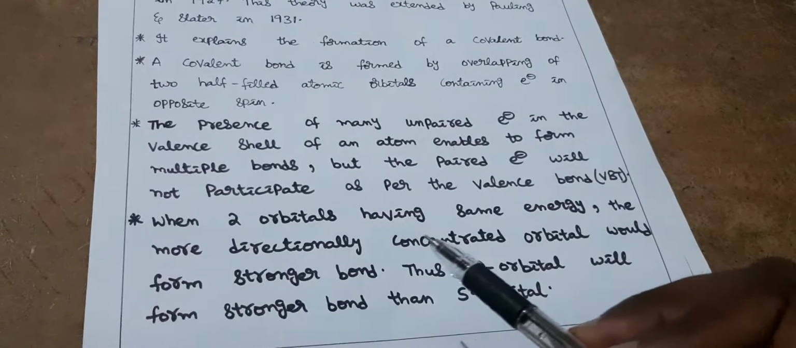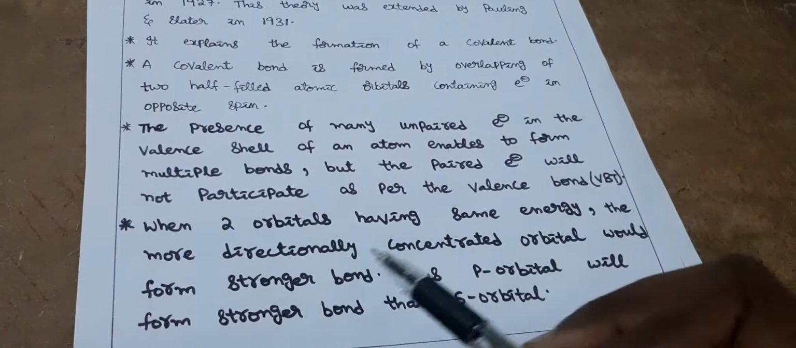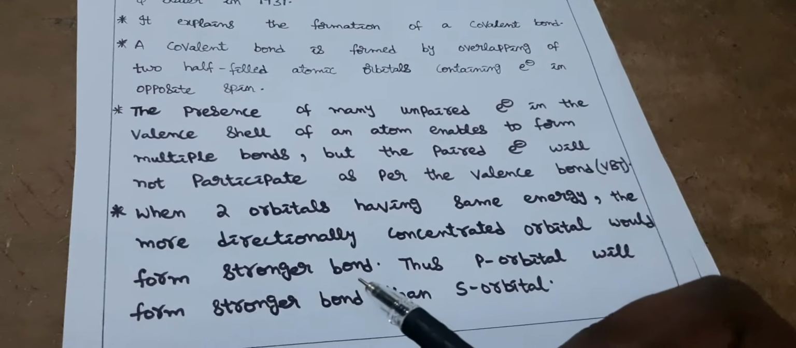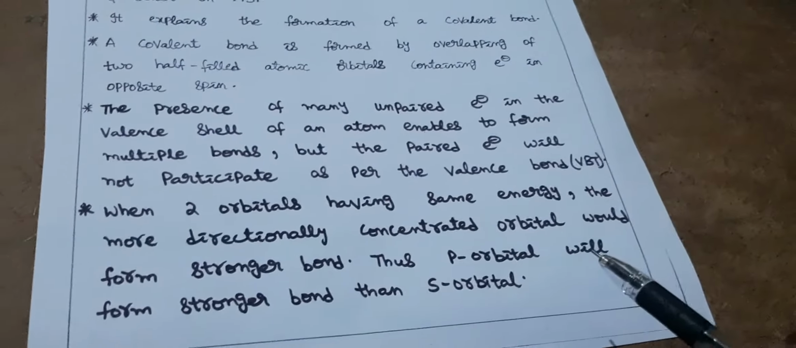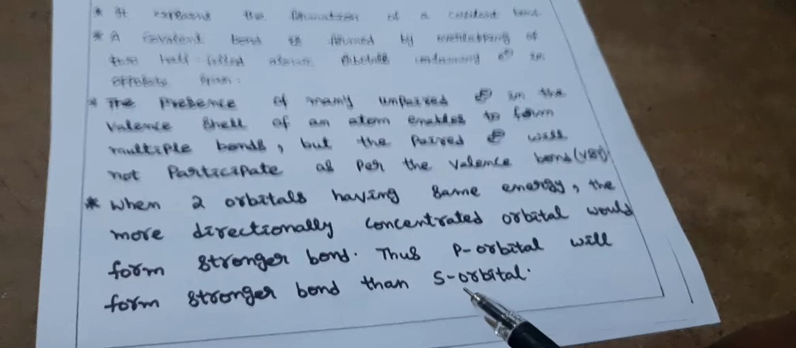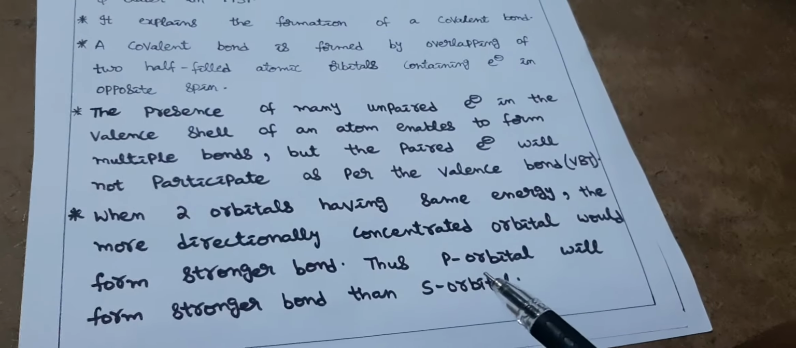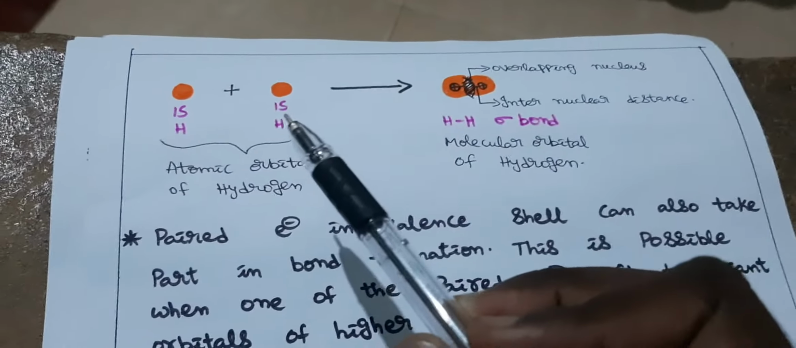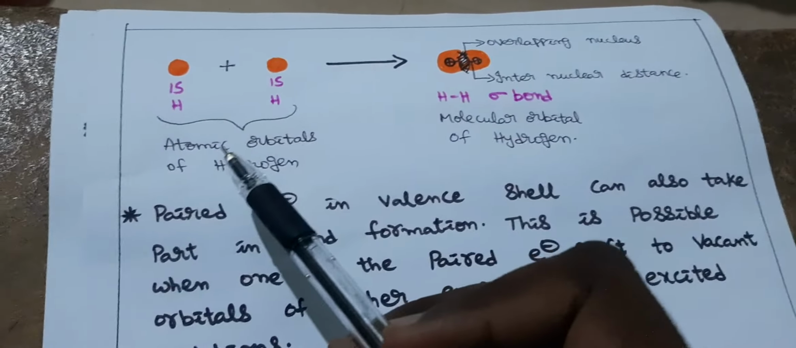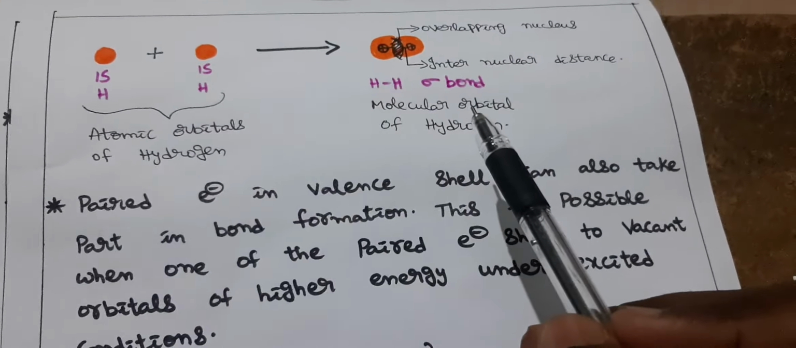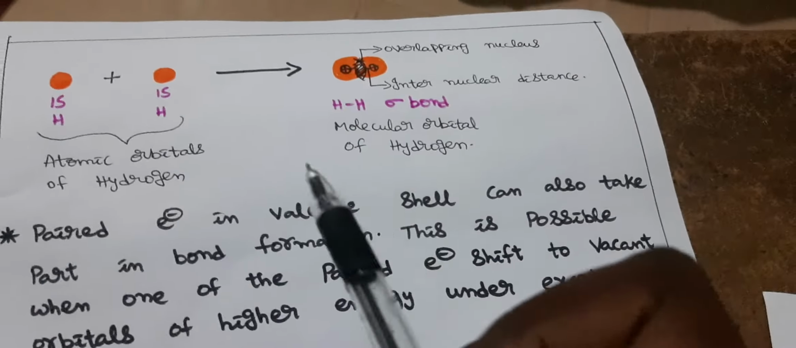When two orbitals have the same energy, the more directionally concentrated orbital would form a stronger bond. That is why a p orbital will form a stronger bond than an s orbital, because the p orbital is more directionally concentrated. Okay, this is how we describe the valence bond theory. These are the atomic orbitals which combine to form a molecular orbital of hydrogen.